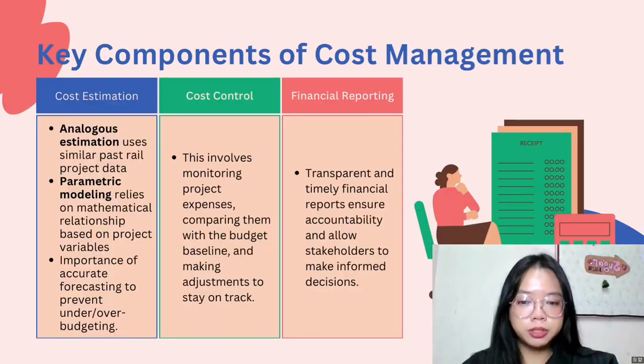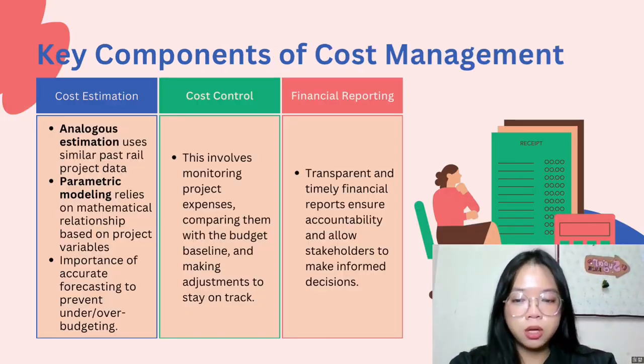Furthermore, there are three key components of cost management that are critical for KVDT2. First is cost estimation. Techniques like analogous estimation using similar real project data and parametric modeling, which relies on the mathematical relationship based on the project variables, can prevent under and over budgeting of material costs.